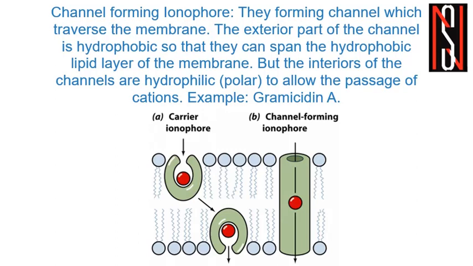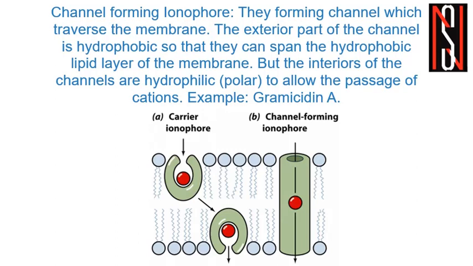In the case of ion carriers, the exterior part of the ion carrier was hydrophobic or non-polar in nature. In the case of these channel forming ionophores, the exterior part of the channel should also be hydrophobic, or non-polar. Why? Because otherwise it cannot exist in the lipid layer of the membrane.